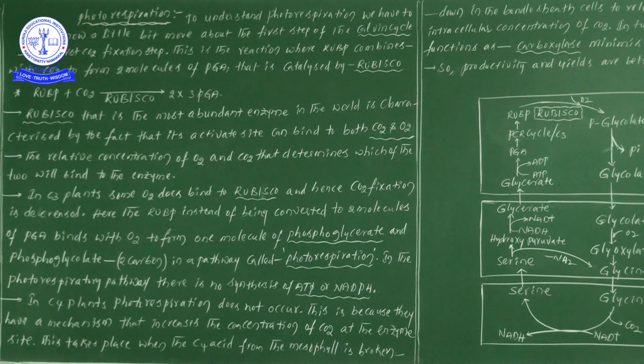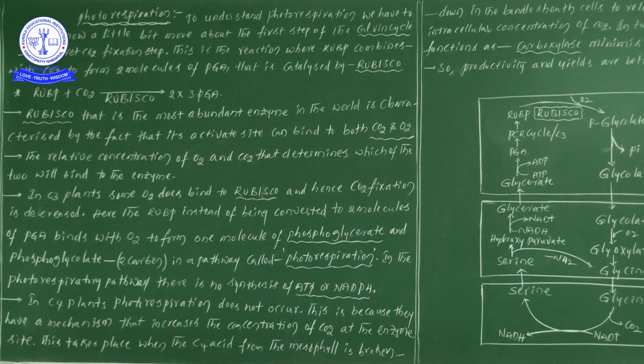Why? One important technical point of the Rubisco enzyme is that it can be involved in carboxylation reactions as well as in oxidation reactions. That's why the full form of Rubisco is ribulose 1,5 bisphosphate carboxylase and oxygenase, isn't it?